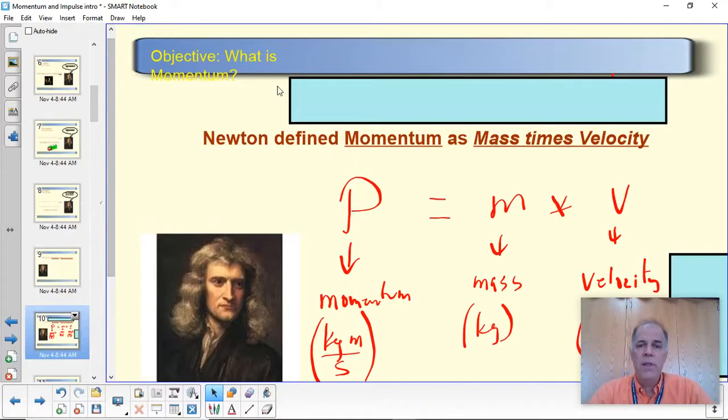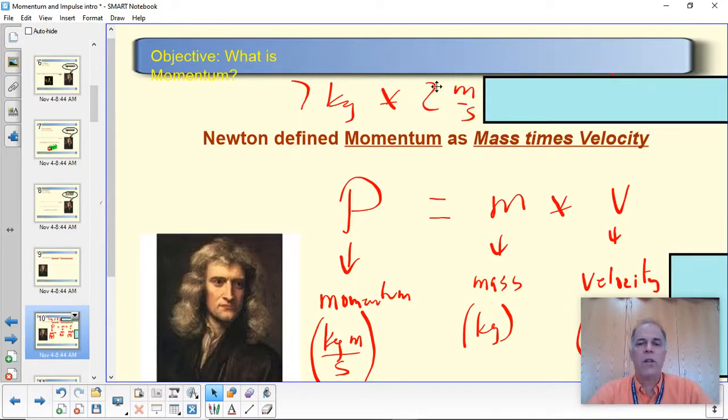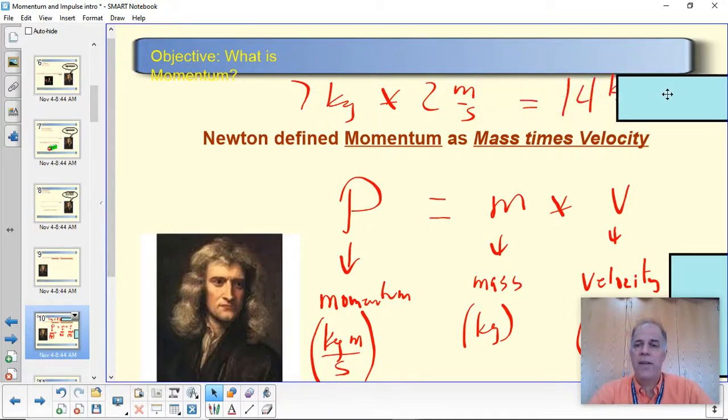So, for example, I have a bowling ball which has a mass of 7 kilograms. You've probably seen it before. And if that bowling ball is rolling along at 2 meters per second, then to figure out the momentum of this, we just do 7 kilograms times 2 meters per second, and we get 14 kilogram meters per second. So 14 units of momentum. It's a very simple thing. 7 kilograms times 2 meters per second equals 14 kilogram meters per second.